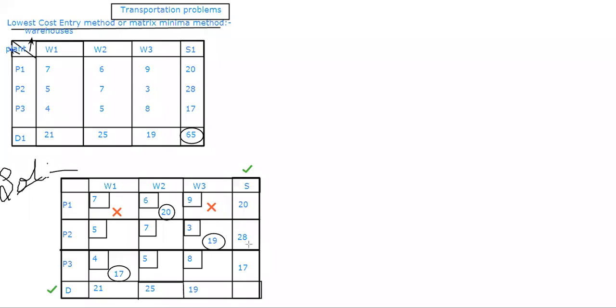In the second row, I had 28 and 25. So which one should I fill up? Whatever it is, first I will check 25, I can fill it up. Already 20 is there, so 5 I have to fill. But before that, I should emphasize which is the least price now. So 5, 7, 3. When I compared these three prices, which was the least? 3 rupees is the least price. So first option I should give to the least price only.